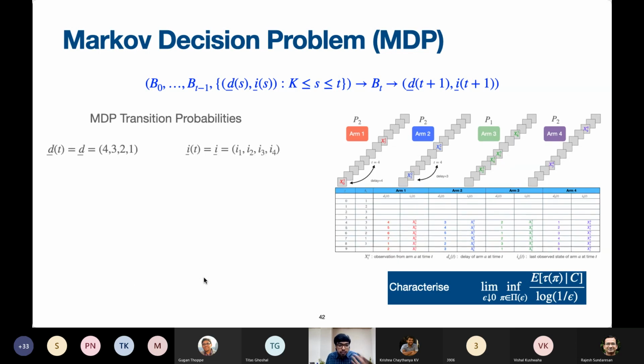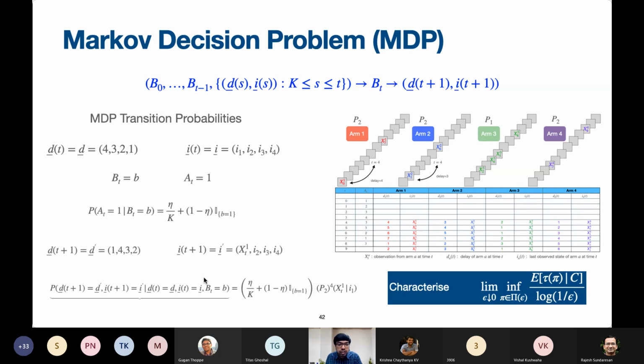Okay, so we have these MDP transition probabilities. In the interest of time, I'm not going to explain how these transition probabilities can be computed. They can be computed in a certain fashion. Recognize this particular term, which is important. This is thanks to the trembling hand. We actually want to select B_t equal to b, but A_t equal to 1 ends up getting selected because the hand has trembled. Let's recognize that fact, number one.